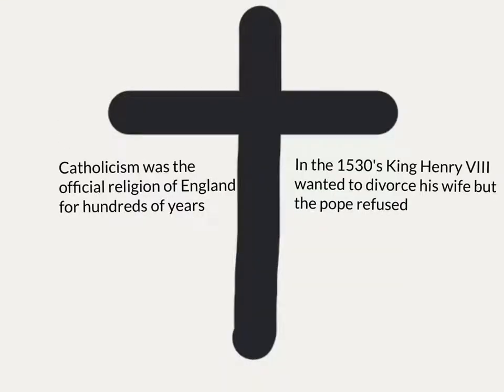Catholicism was the official religion of England for many hundreds of years, but King Henry VIII wanted to divorce his wife in the 1530s. This was against the practice of the Catholic Church, and the Pope denied his request.